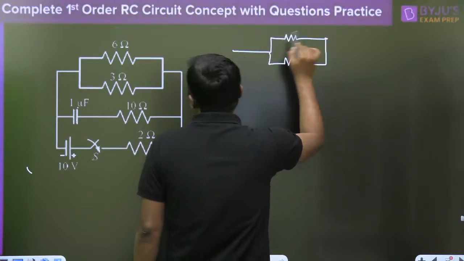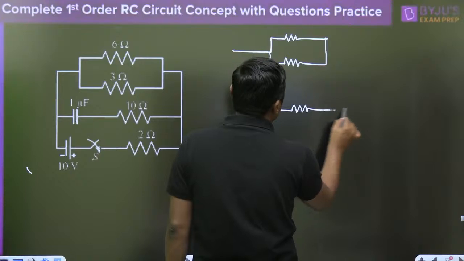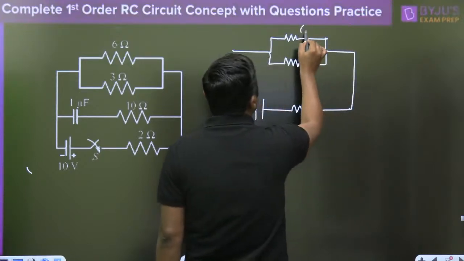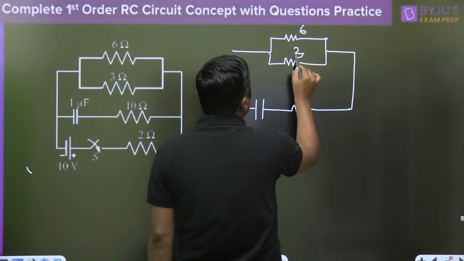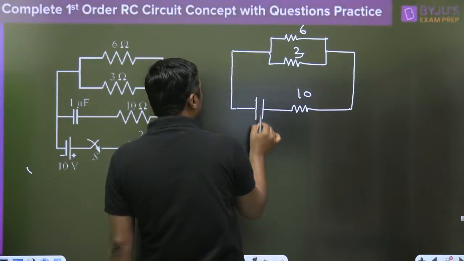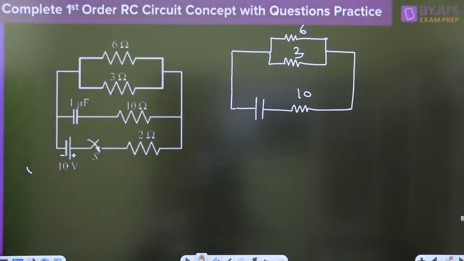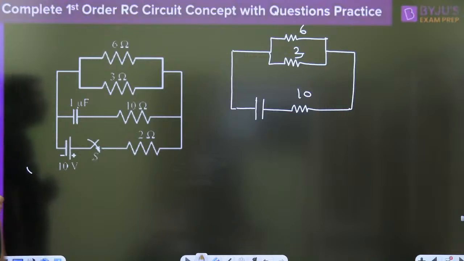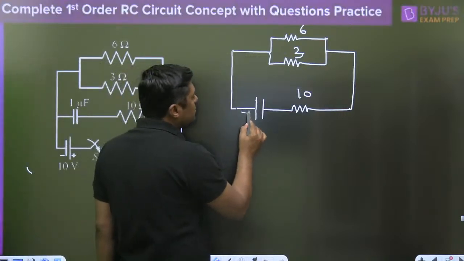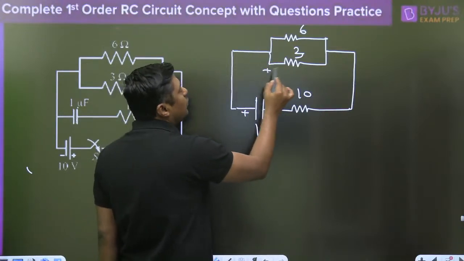Vignesh Vicky is asking what will be the answer here before switching. Do you have any idea what the voltage across this capacitor is? No. If we have no idea about the voltage across the capacitor, remove this branch, because it is a floating resistor, and the 10 volt is removed. If the initial voltage across the capacitor is known, then you can find it. Again, you have to apply the voltage division rule.